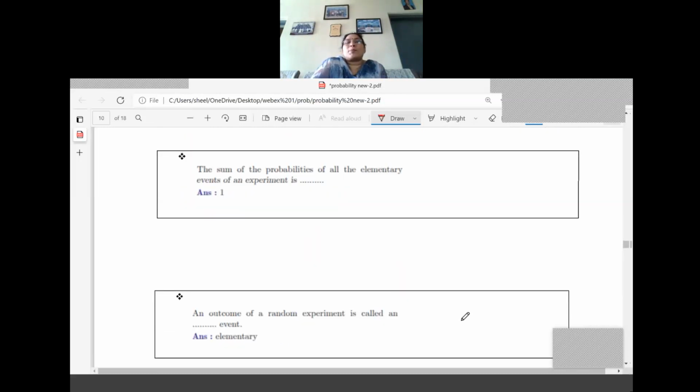The sum of the probabilities of all the elementary events of an experiment is dash. That is equal to 1 only, because we have already written this as a theory point in the probability explanation. Sum of all the probabilities of elementary events of an experiment is 1 only. What is the example there? Probability of getting a head plus probability of getting a tail, 1 by 2 plus 1 by 2, it is equal to 1 only, right?